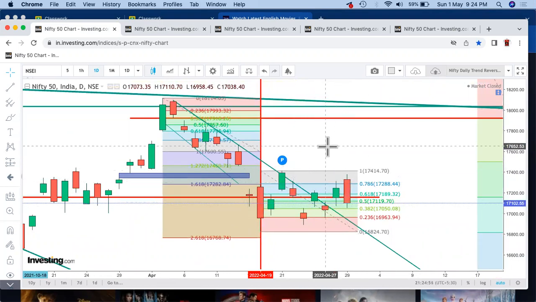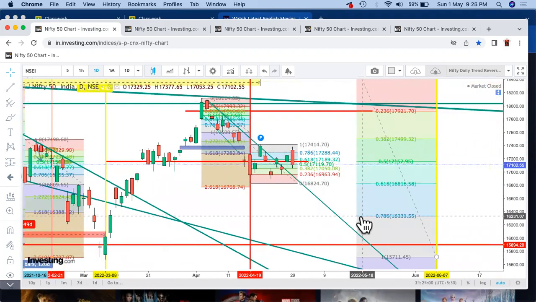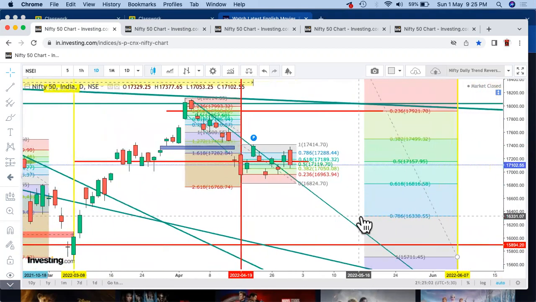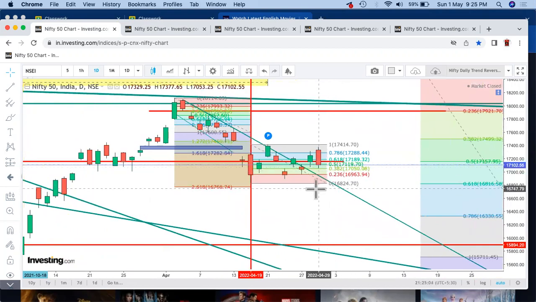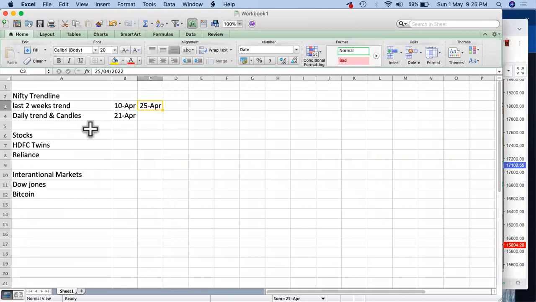This is not exactly at the top part, but the critical part is it is at the 50% range overall. And the closing of the weekly was also below the 0.5 level. So there are chances that the market would be coming down further gradually, right? And apart from that, if you see Dow Jones, it also showed similar candles, which we'll see when we look at the international market.